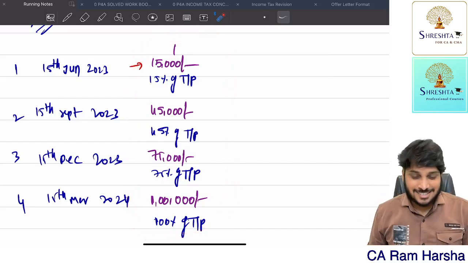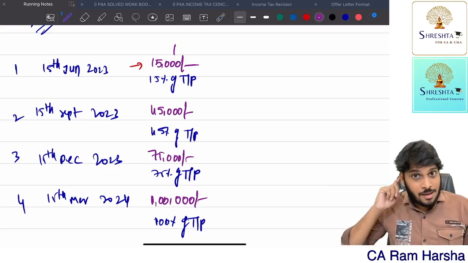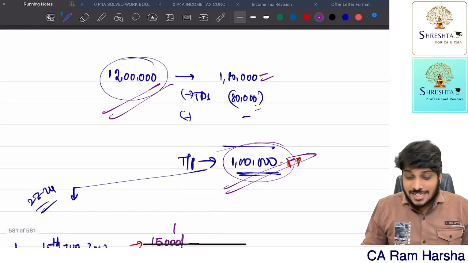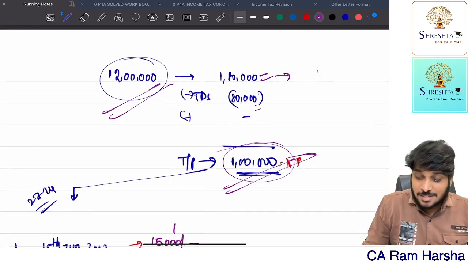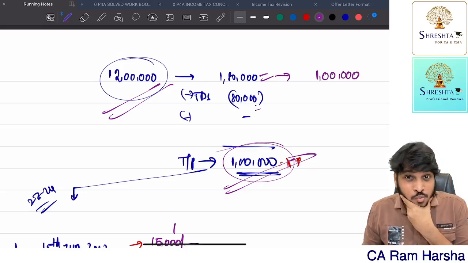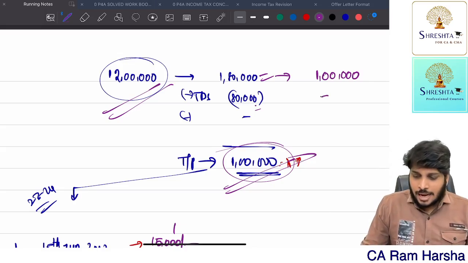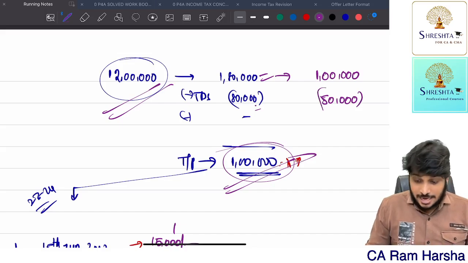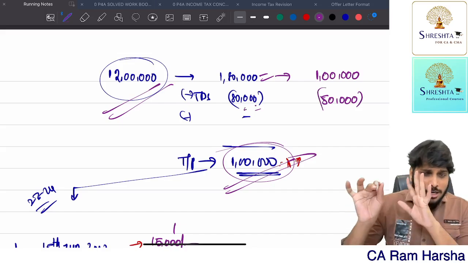But you know what? This SSE, while computing advance tax liability, he estimated actual tax as 1 lakh. And he estimated TDS 50,000 wrongly. His actual TDS is 80, but he thought it is 50.